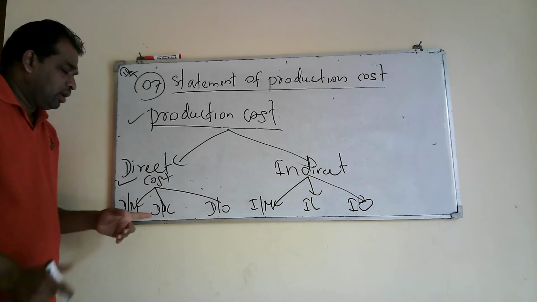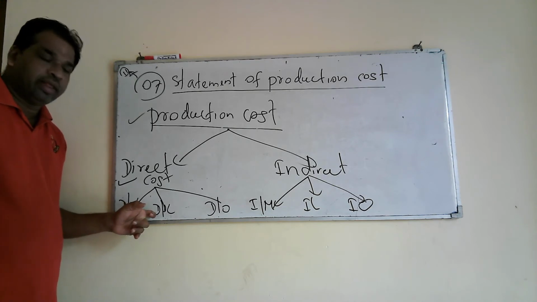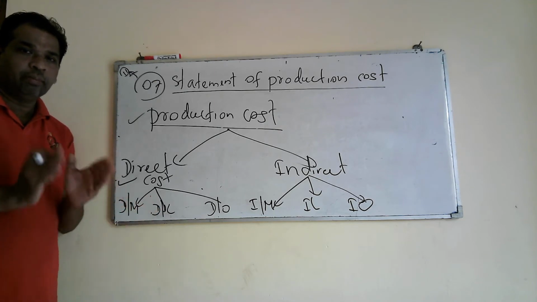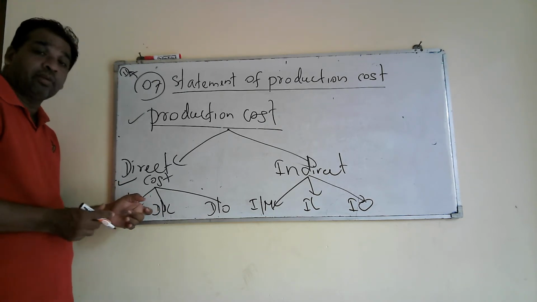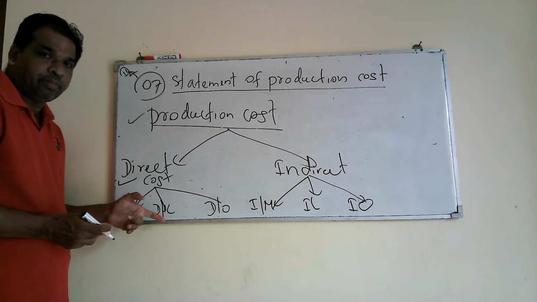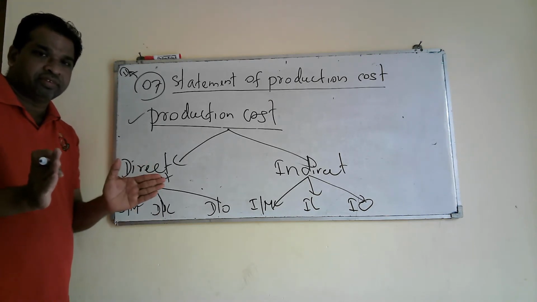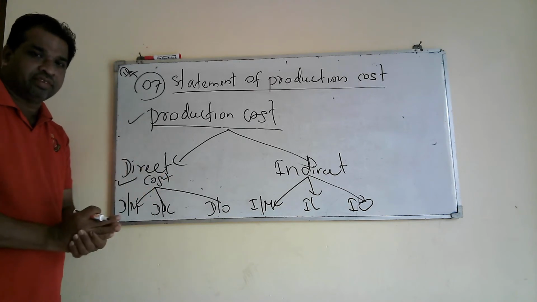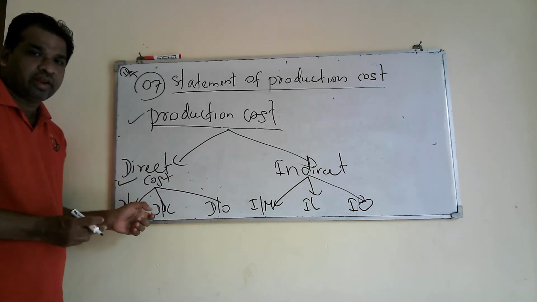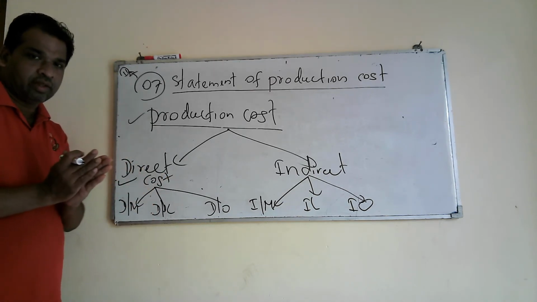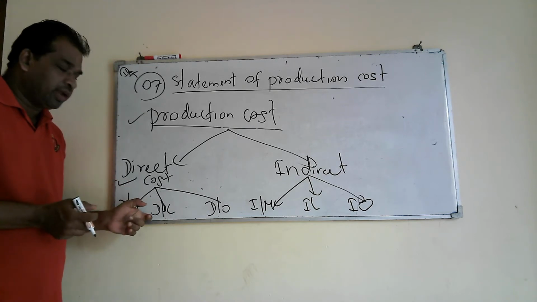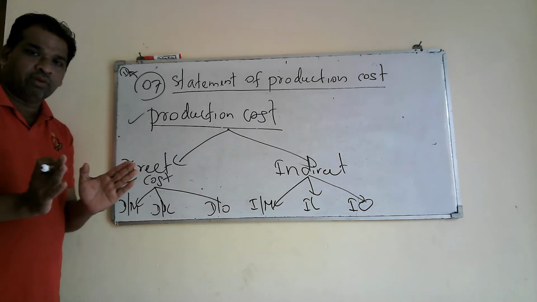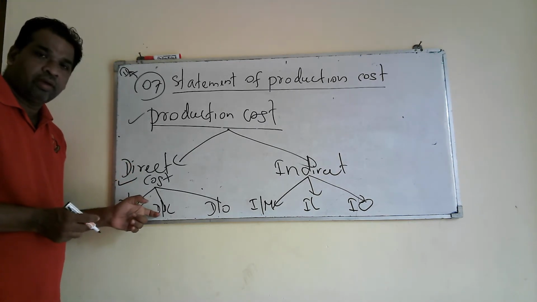Right. What is direct labor? Direct labor is the payments made to employees who are directly involved in the production process. If you take a garment factory, machine operators are directly involved in the production process, so they are paid salaries and wages. That is directly attributable to the product. So we define it like this: the payments made to employees who are directly involved in the production process is called direct labor cost.